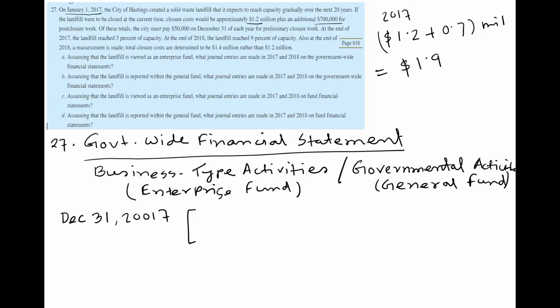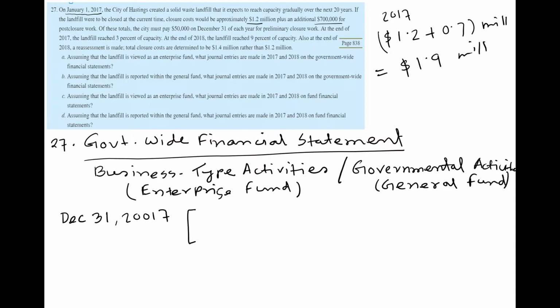So now what we need to do, at the end of December 2017, we will calculate what percentage of that landfill actually is filled up, and that will incur an expense and also will create our liabilities.